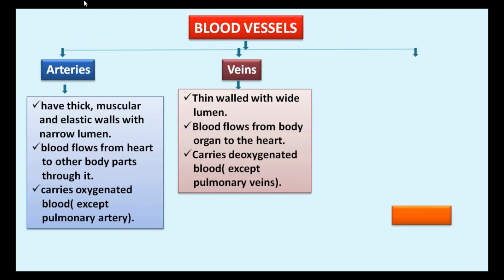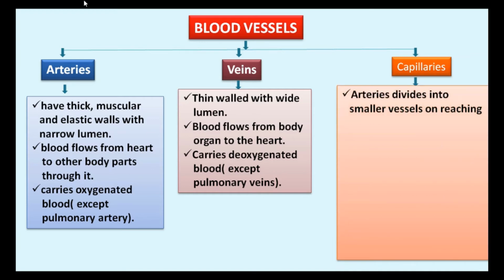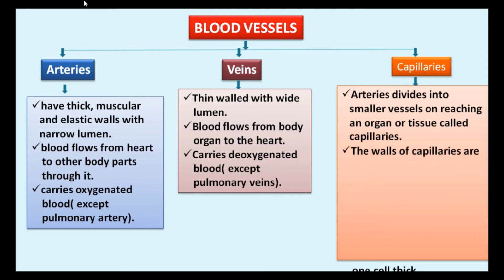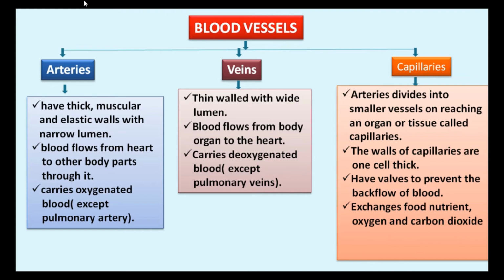The third one is capillaries. Capillaries are the arteries divided into smaller vessels on reaching an organ or tissue. The walls of capillaries are one cell thick. Capillaries have valves to prevent the backflow of blood. Capillaries involve exchange of food nutrients, oxygen and carbon dioxide between blood and surrounding cells.